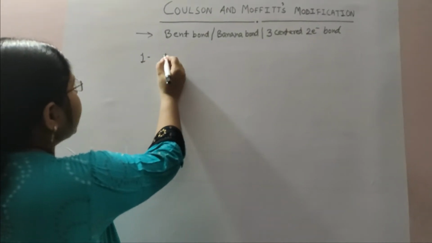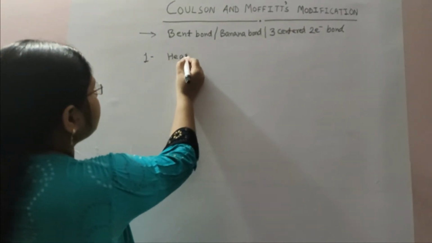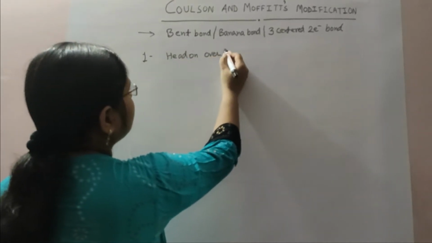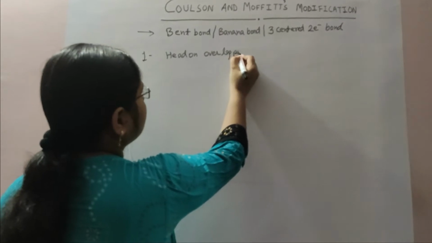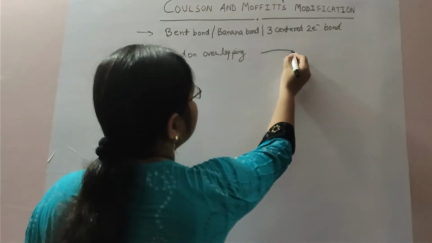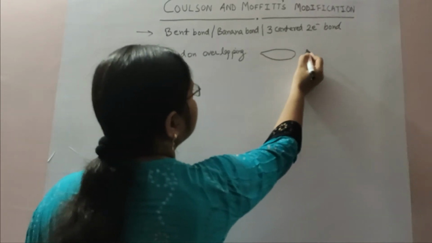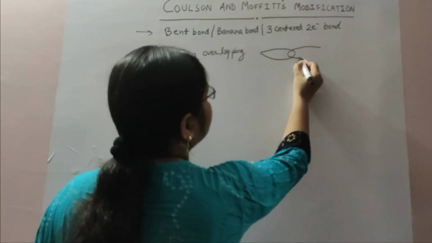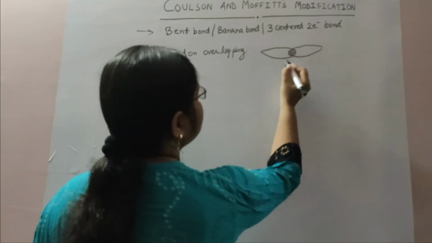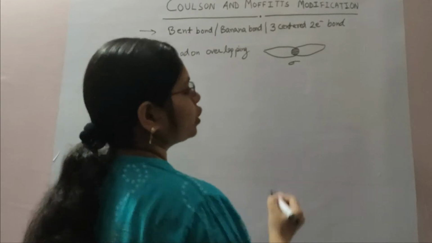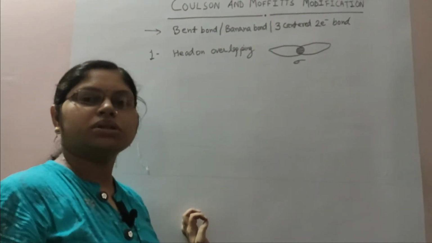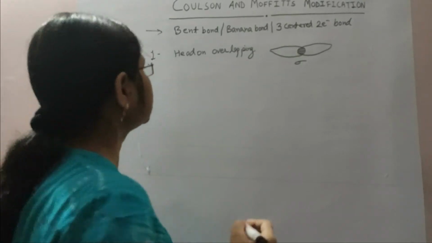The first is head-on overlapping, which is a very good overlapping between orbitals and results in the formation of a sigma bond. We all know that sigma bonds are the strongest bonds, and they form a saturated bond in a compound.